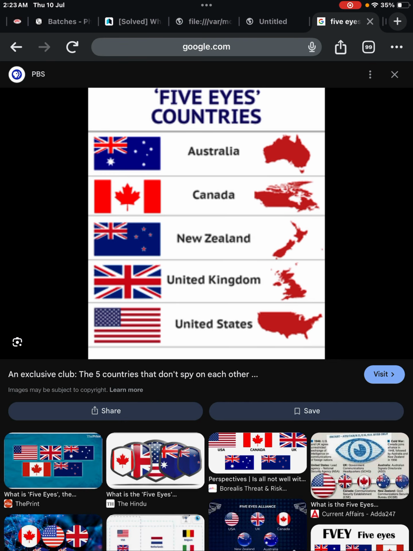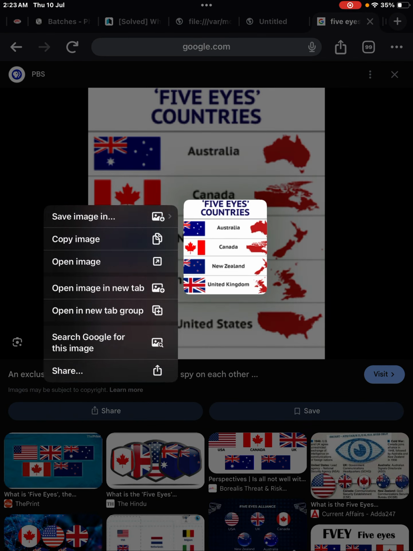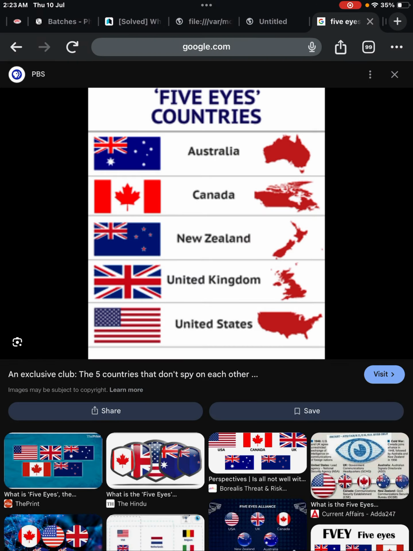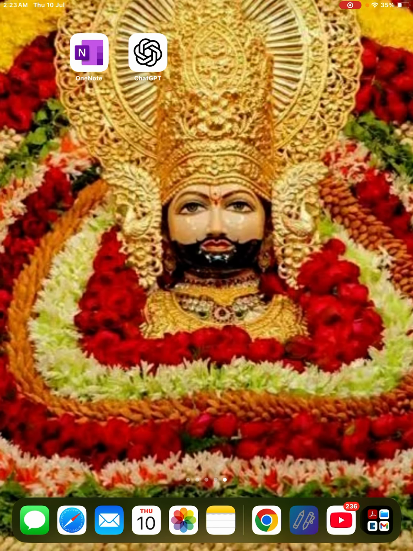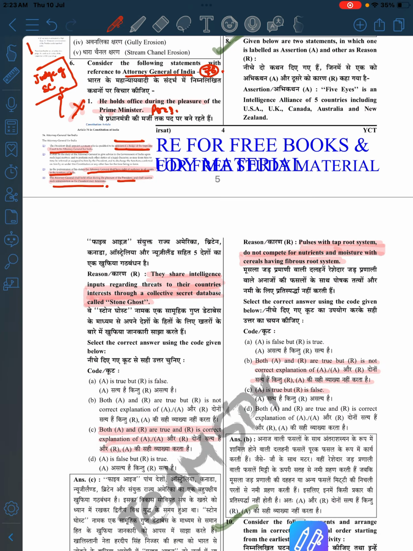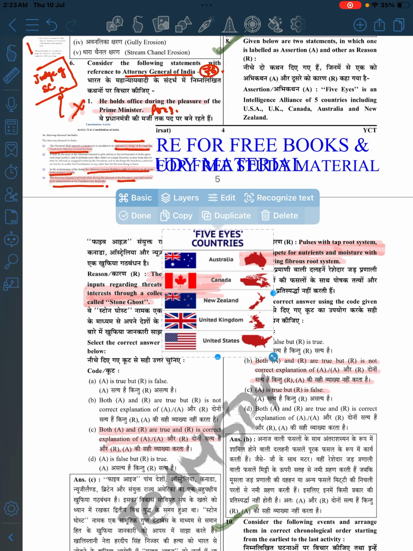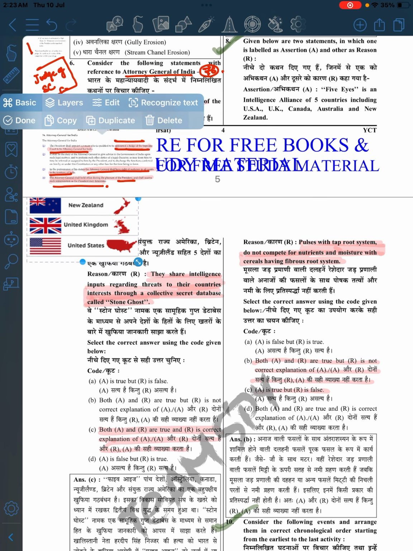These are the five eyes countries. So it means it is correct only. In G7, New Zealand is not there, right? So it is not all the G7 countries. So let's move from here, and five eyes countries are these.